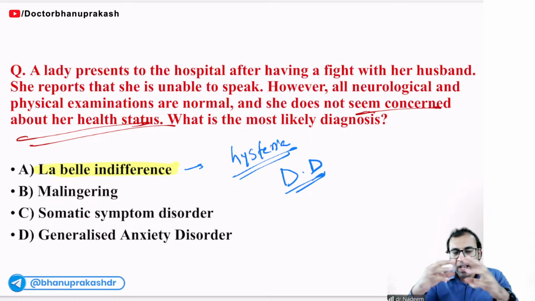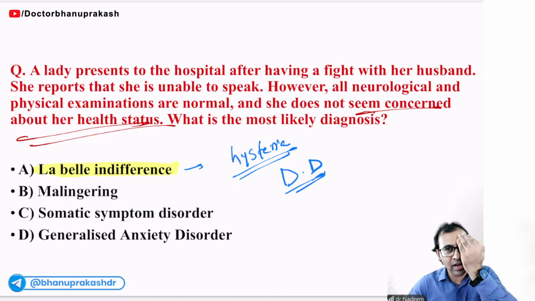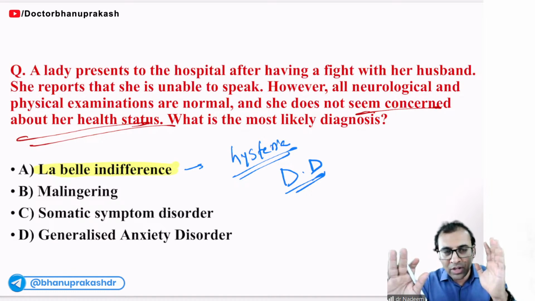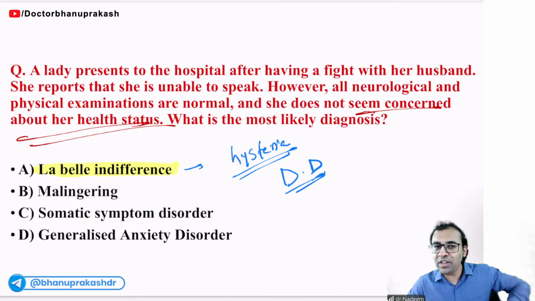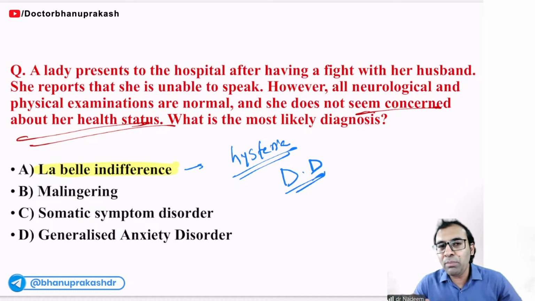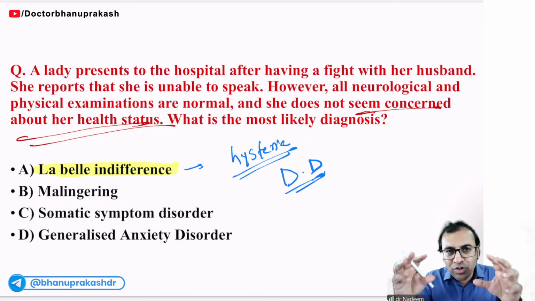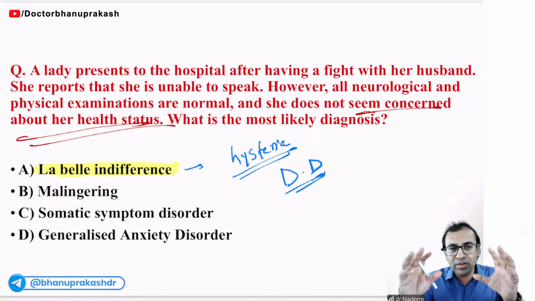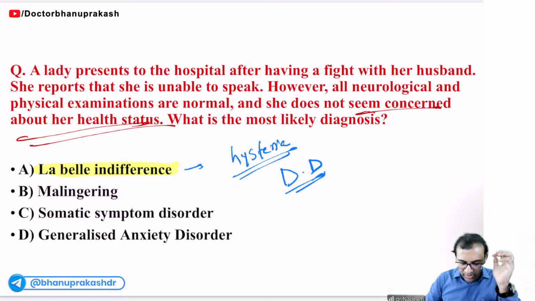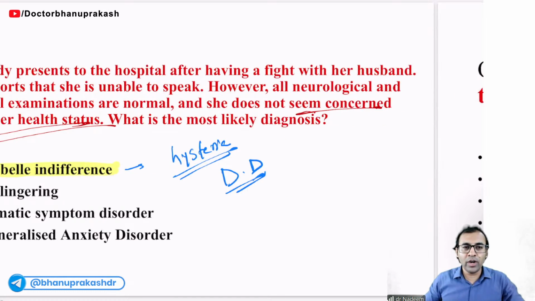Okay. And see, a patient of dissociative disorder will be unconcerned about any condition. I gave you the example: suppose if I'm losing eyesight, I will be in trouble. I would like to see my doctor as soon as possible. But a dissociative case, no. If he or she is losing eyesight, she will say, no problem, I'm having one more eye. She will be least bothered about her blindness. This kind of indifference to result is called labile indifference. Labile indifference is seen in dissociative disorder.